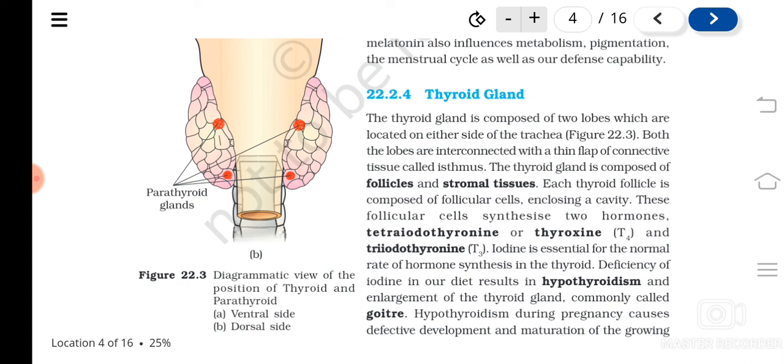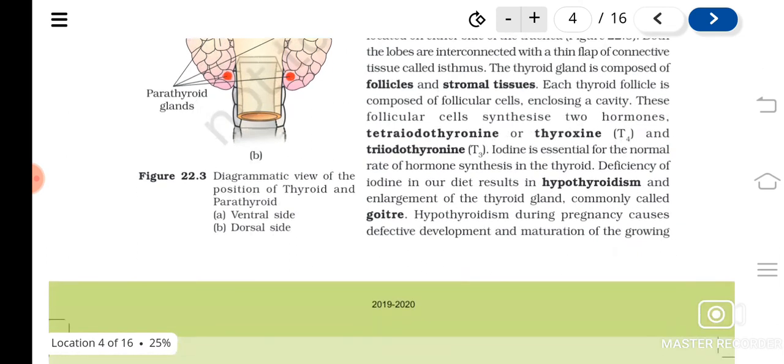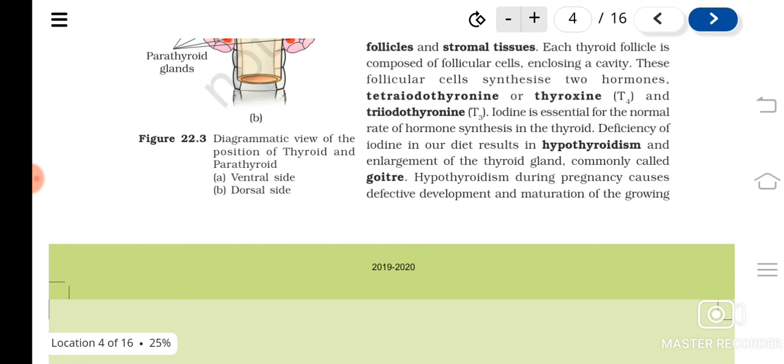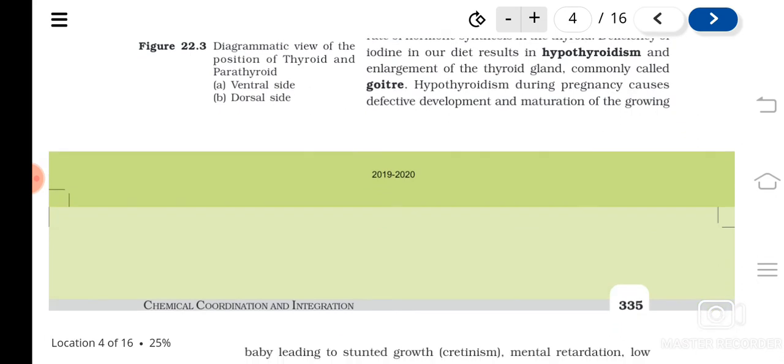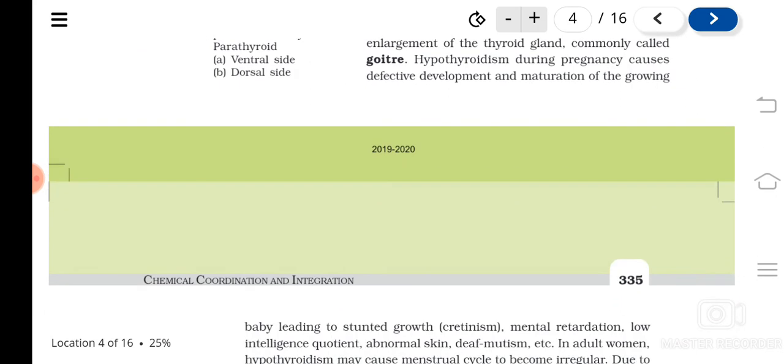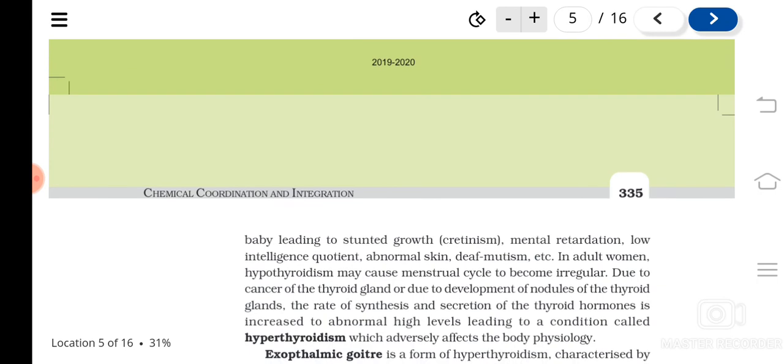If enough iodine supply is not there in the food, then that causes a condition known as hypothyroidism and the enlargement of the thyroid gland. You might have seen people with this kind of condition, and that is known as goiter. Hypothyroidism is very problematic, especially during what? Pregnancy. And that can cause what? Defects in the baby. Understood?